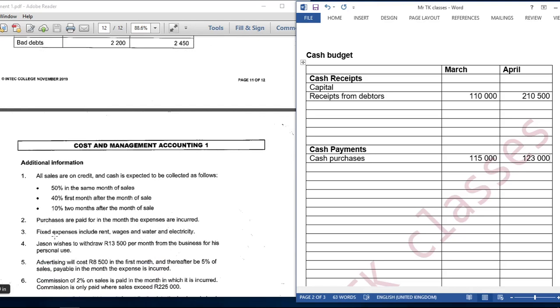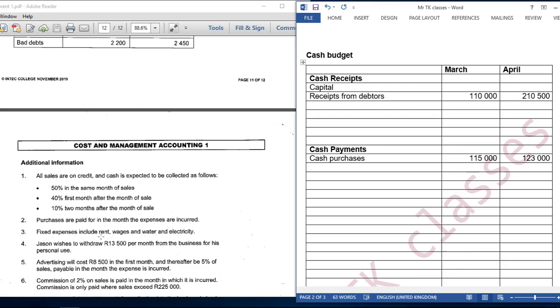Information 3, fixed expenses include rent, wages, water and electricity. So when you are given an adjustment like this, you have to check if there is something that is a non-cash item. What do we mean when we say something is a non-cash item? It means we are not receiving cash, we are not paying. It's just an expense. For example, depreciation: we don't pay cash in respect of depreciation.